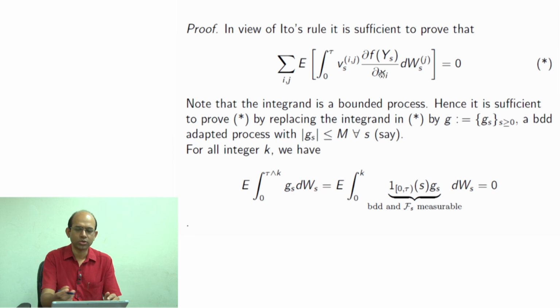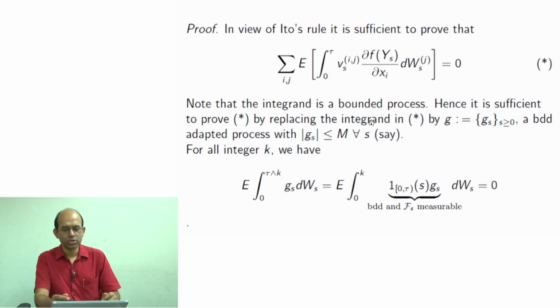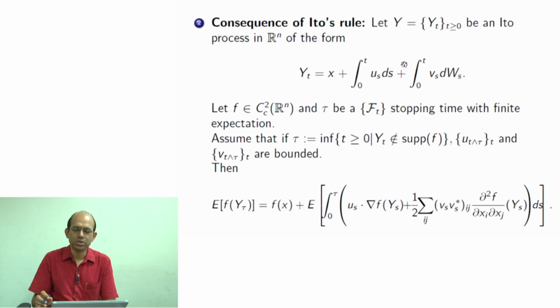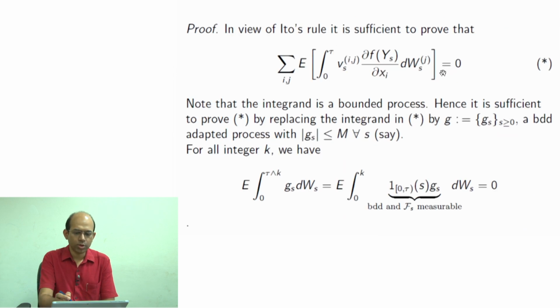So, you are going to get a scalar out of it. So, this whole thing is a scalar, and we need to prove that this is 0. That is the goal. If we do that, then nothing more is required. So, in view of Ito's formula, we just need to prove this expression is 0.